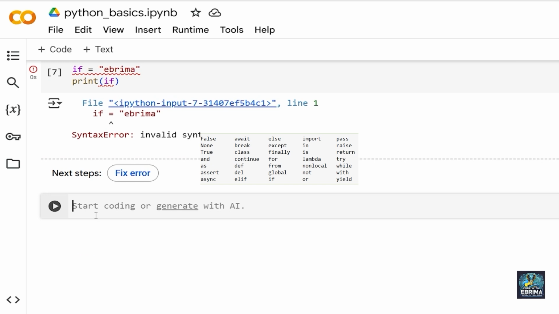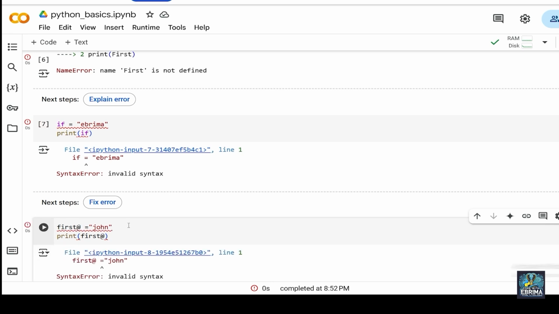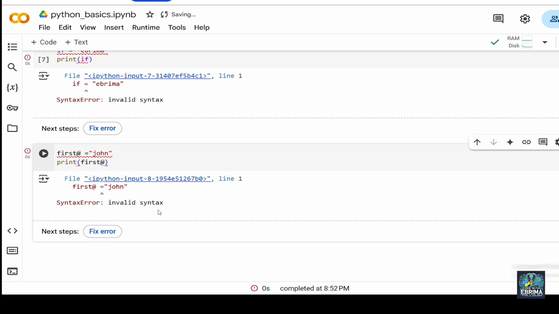Again, another one is that special characters are not allowed. Let me paste this here: you can see first, and immediately after that, an at sign. If I run this, you can see we have an error. So remember, we have rules that we must follow, without which we will always have an error.